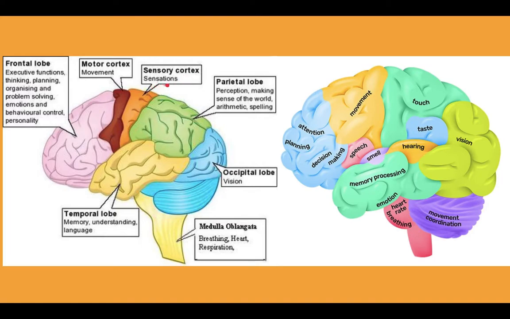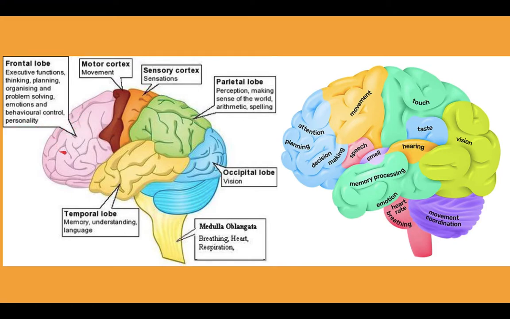Sensory cortex: sensations are received here in the form of different stimuli, and in that way the different senses are controlled. Motor cortex is responsible for the movement of our body, meaning all voluntary actions are controlled here. The frontal lobe is responsible for many functions: executive functions, thinking, planning, organizing, problem solving, emotions, behavioral control and personality.